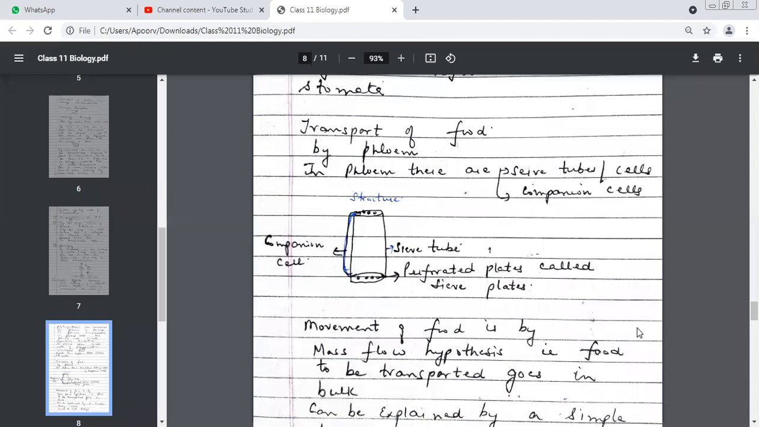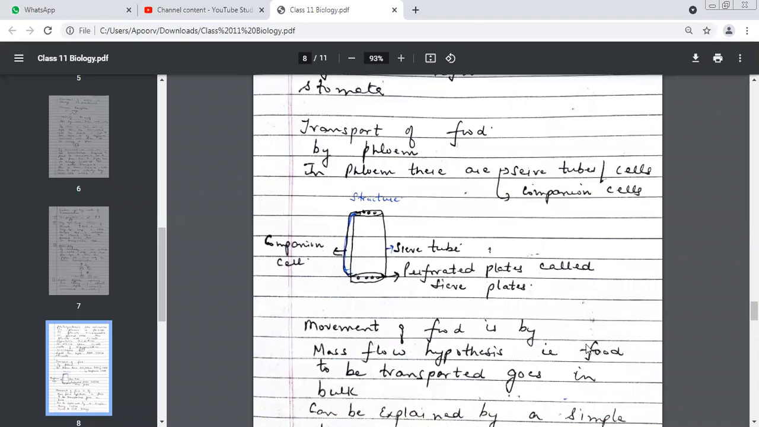The structure of phloem. What did we have? Sieve tubes, sieve plates, which are perforated plates, and companion cells. See, this is very important. If you have the structure in your mind, you'll be able to understand it very nicely.